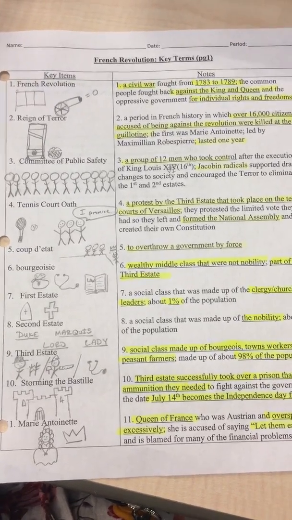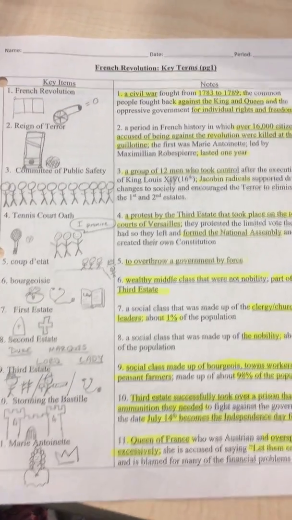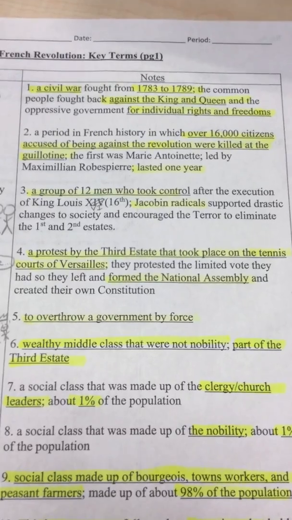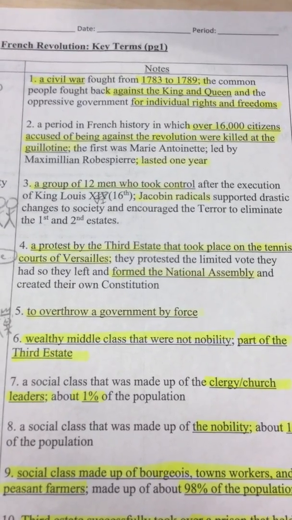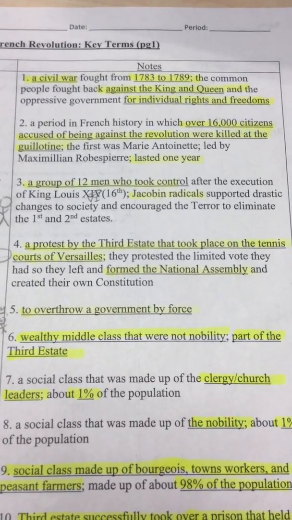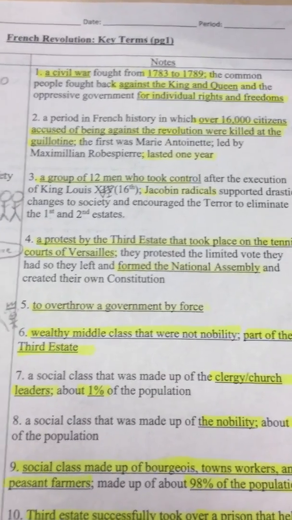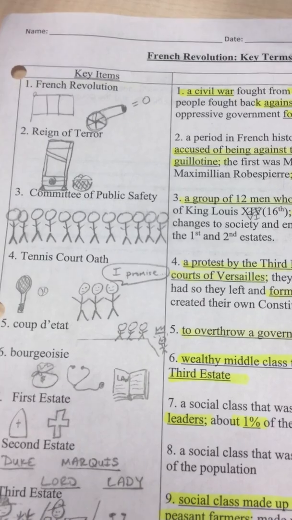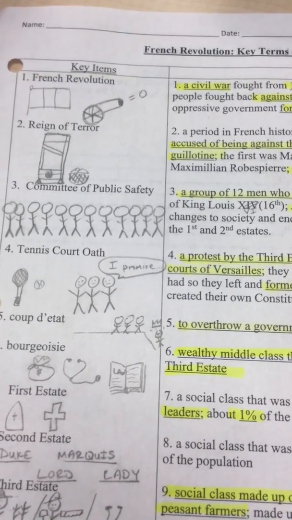All right, so your new key terms are the French Revolution key terms. The first term is the French Revolution. The definition is a civil war fought from 1783 to 1789. The common people fought back against the king and the queen and the oppressive government for individual rights and freedoms. I drew the French flag, which would be red, white, and blue, and a cannon.